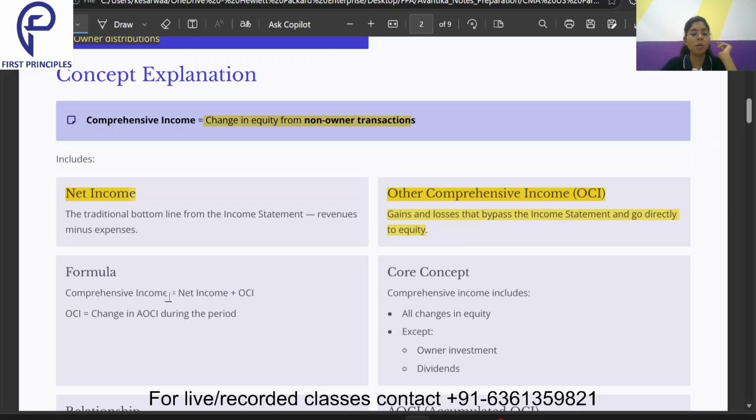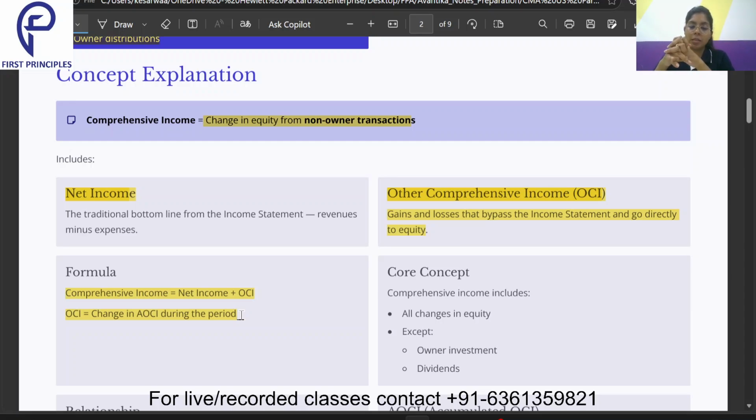So what is the formula of comprehensive income? Comprehensive income is equal to net income plus OCI. And what is OCI? Change in AOCI during the period. What is AOCI? AOCI is accumulated other comprehensive income. As the term says, accumulated, that means the other comprehensive income which has been collected from the previous many years. So that is what is getting collected somewhere, and that is termed as the AOCI.